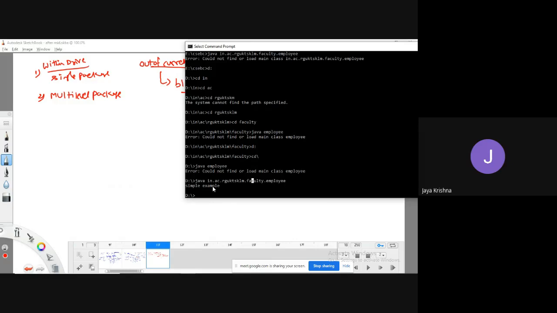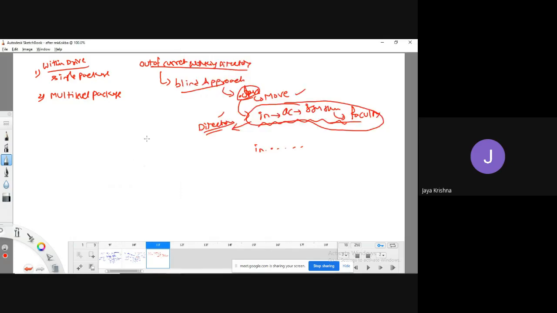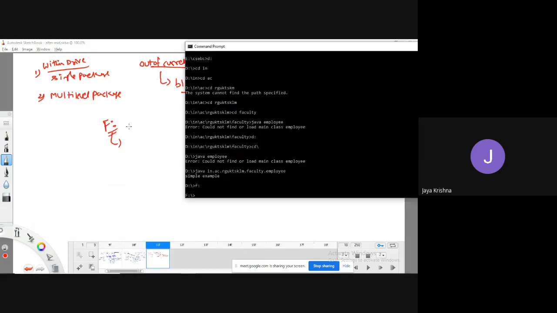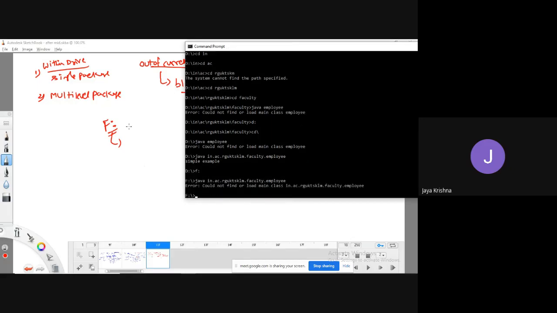Simple example. That's it. This approach we are calling the blind approach. But the problem is here. If I have one more program in another drive called F drive, then I have to move to F drive, and then once again execute. Here you will get an error.